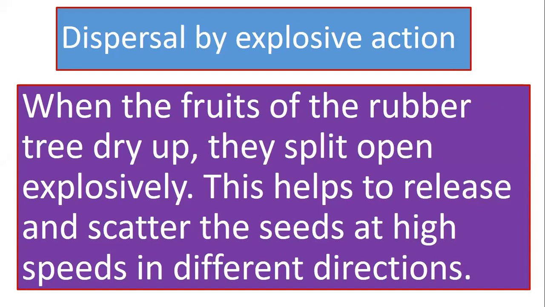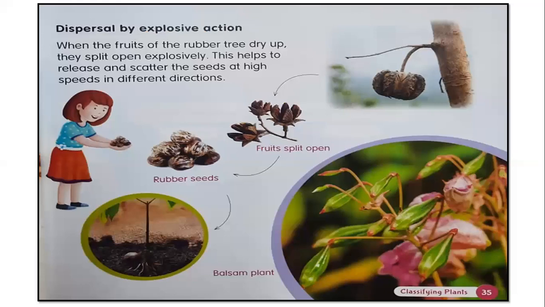So when the fruits of the rubber tree dry up, page 35. Look at page 35. Rubber tree. What's rubber tree? Okay, when the fruits of a rubber tree dry up, they will become dry. They split open explosively. Boom. This helps to release and scatter the seeds at high speeds in different directions. Now this one is a rubber tree. When this one will become dry.